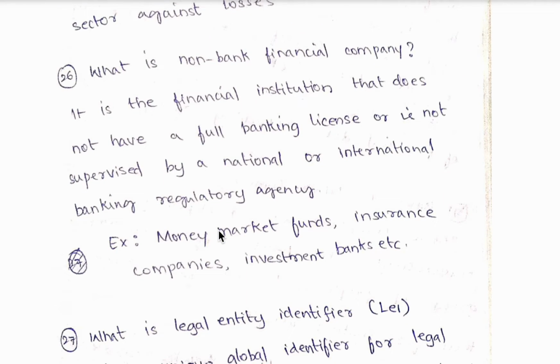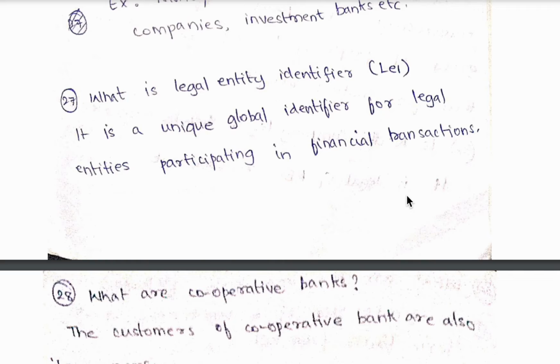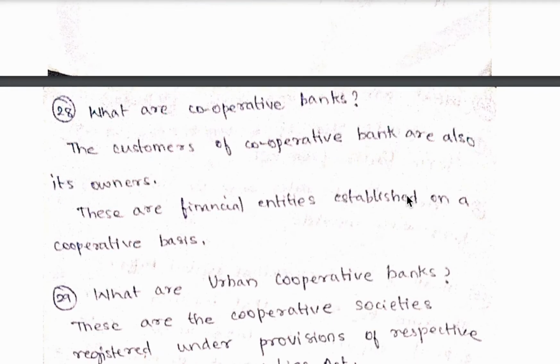26th question, what is non-bank financial company, that is NBFCs? So it is a financial institution that does not have a full banking license, or it is not supervised by the national or international banking regulatory agency. For example, money market funds, insurance companies, investment banks, etc. 27th question, what is legal entity identifier? So it is a unique global identifier for legal entities participating in financial transactions.